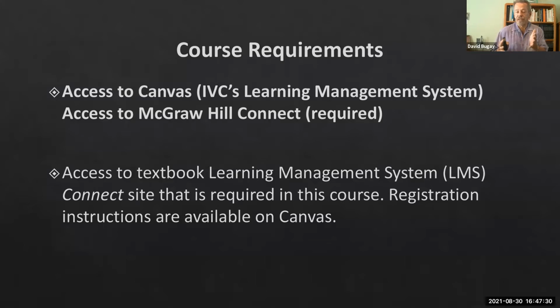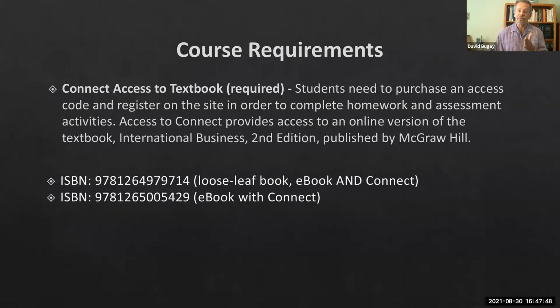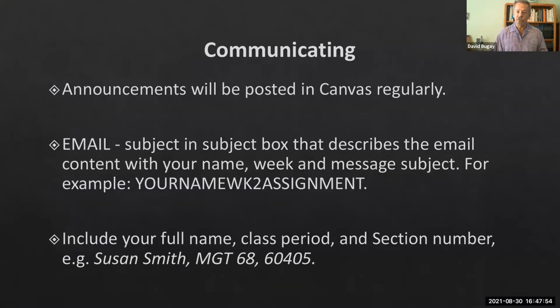Connect normally comes with an ebook in the package you can get relatively inexpensively. I always recommend going through the bookstore because that's the only source I know where you can make certain that you get the textbook and the Connect package, or you can go directly to McGraw-Hill and get it all 100% electronic online. You have to have Connect, though, to pass this class. And here's a couple different things. There's your ISBN numbers.